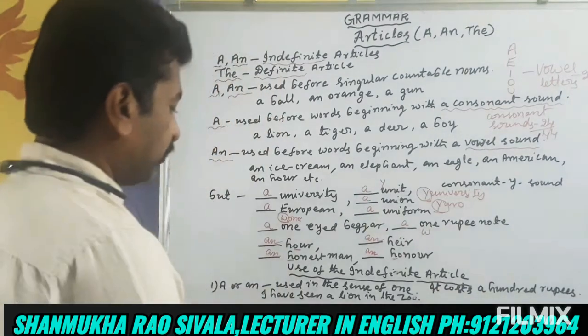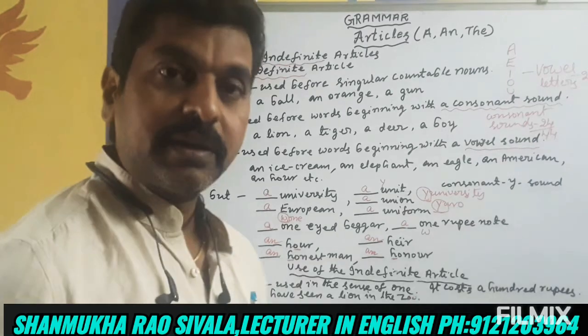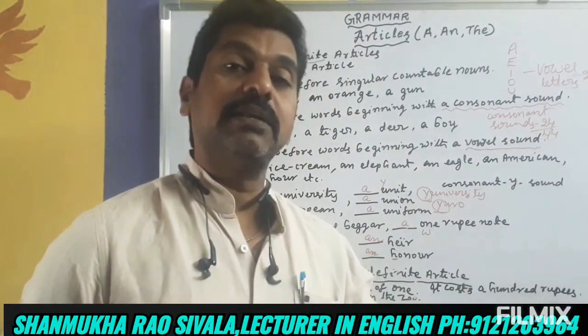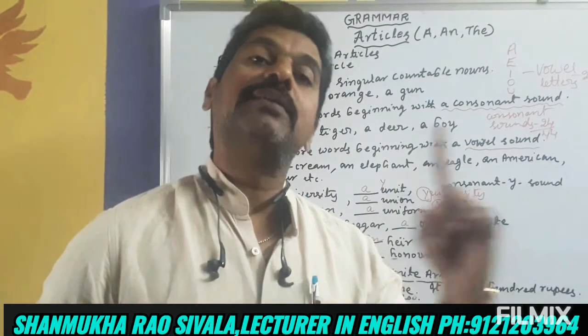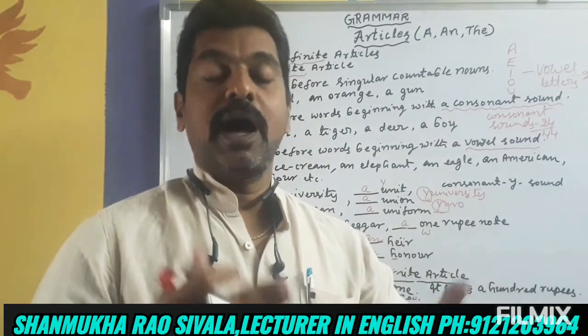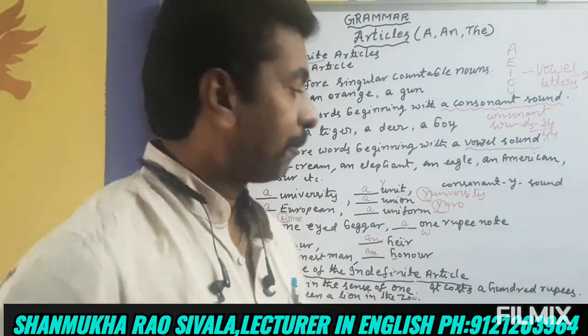For example, I have seen a lion in the zoo. A lion means I have seen one lion in the zoo. We should not say one lion; instead of one, we use a before it. A lion means one lion.